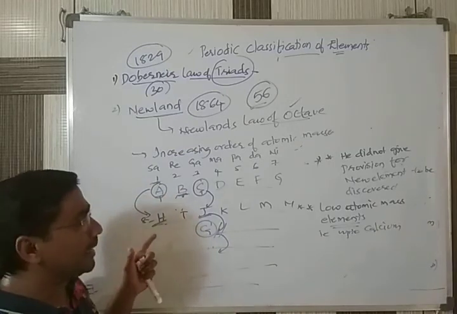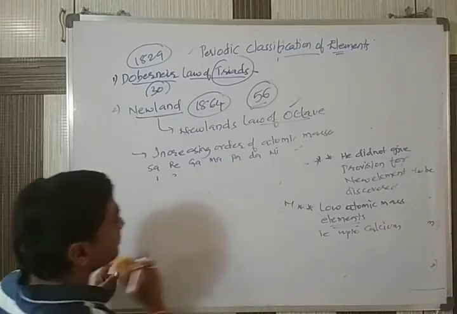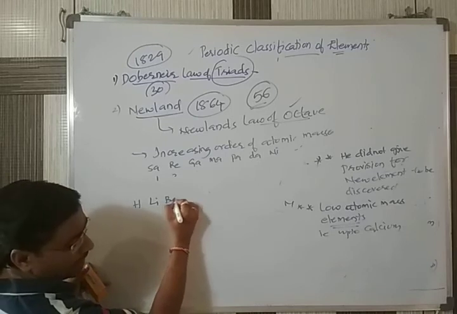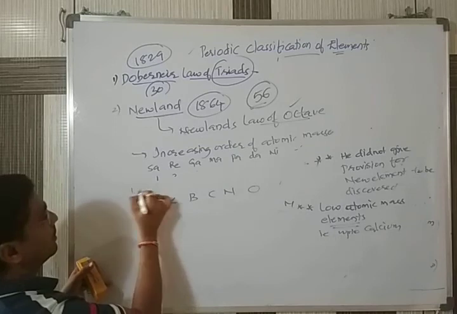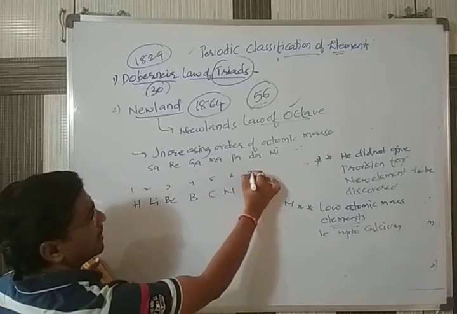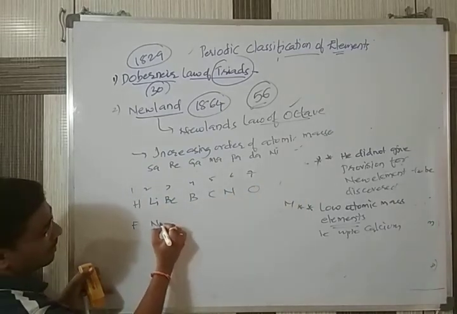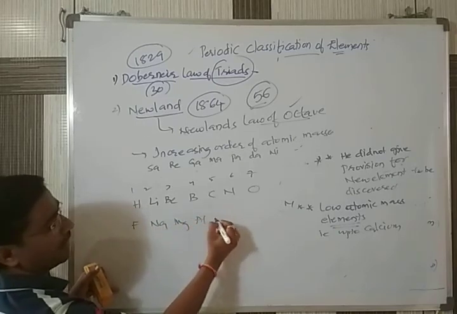I can give a few examples from the table. Hydrogen, lithium, beryllium, boron, carbon, nitrogen, oxygen: 2, 3, 4, 5, 6, 7. Next one, fluorine. Then we have sodium, magnesium, like this.